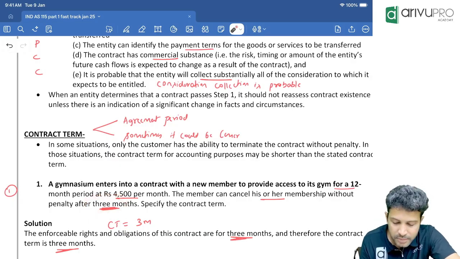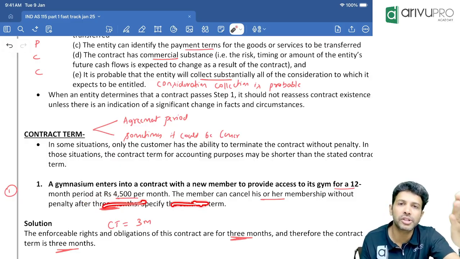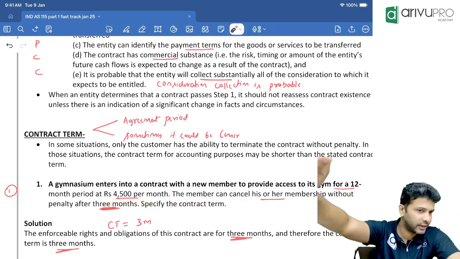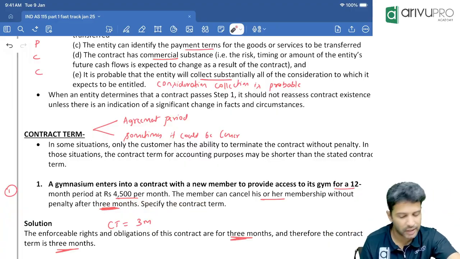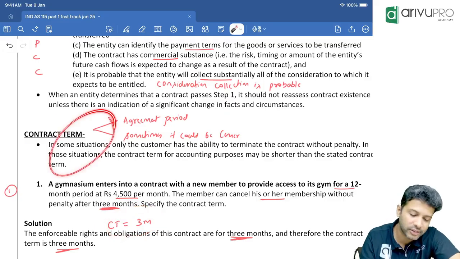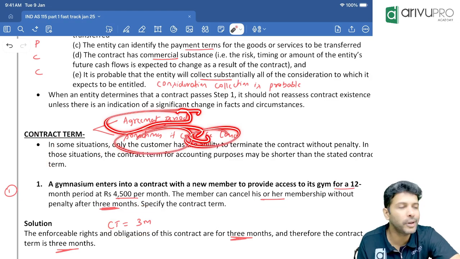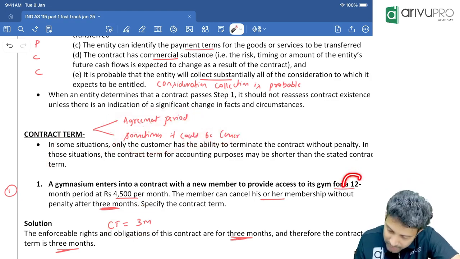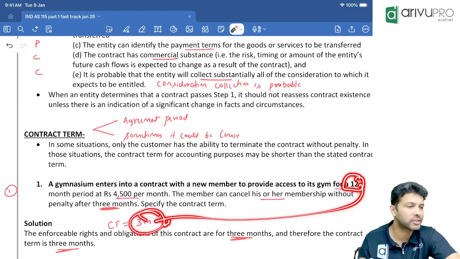Now, if the customer cancels the contract in the 4th month, will they get the right to access the gym, or will the gym cut off their membership? The gym will say, sorry, access denied. So rights and obligations you can take up only till 3 months. Hence, the contract term will be 3 months. Contract term is usually the agreement period, but sometimes it can also be a lesser period. Here, the period mentioned is 12 months, but the reality is the contract term is only 3 months.